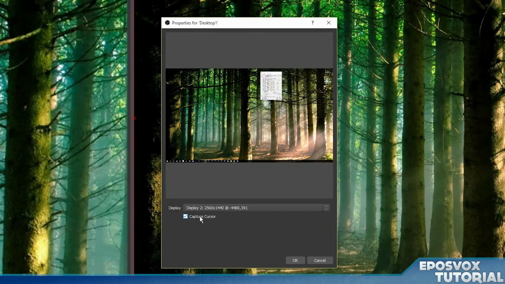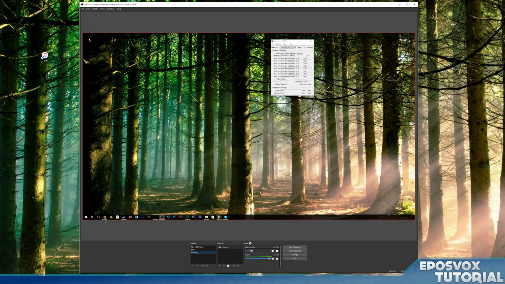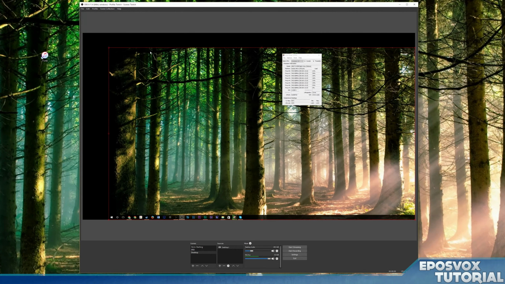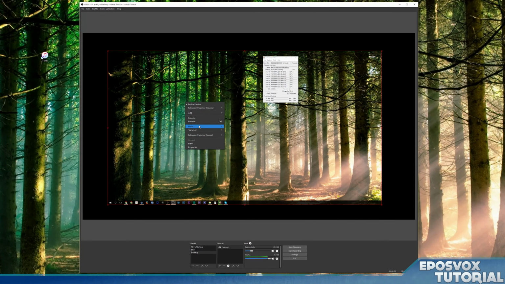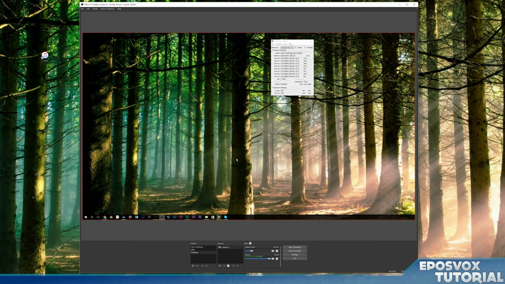And then capture cursor or not capture cursor. Depending on what you're doing, you may not want to capture your cursor. For me, I do. So click OK. And then if it's too big, you can use the little red box here. If you click it, the red box to change the size, move it around, or right-click, Transform, Fit to Screen.